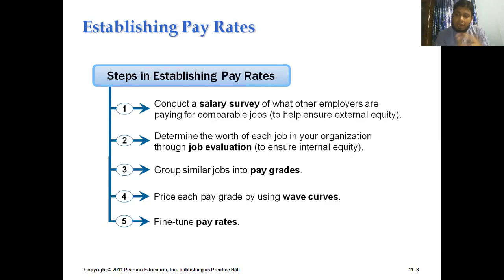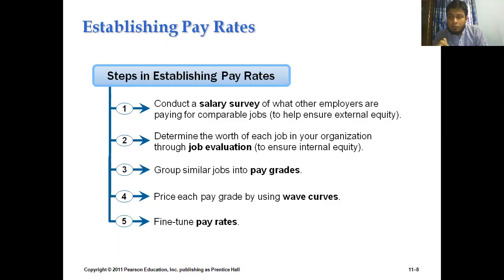That's what we have discussed in external equity. In external equity, what I have said is that external equity is comparing our payment with our competitors, and that's the basic focus of salary survey. Survey means collecting data that we require.